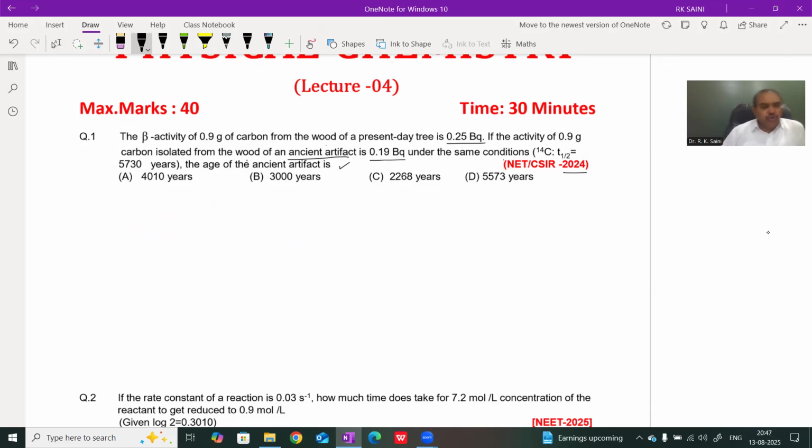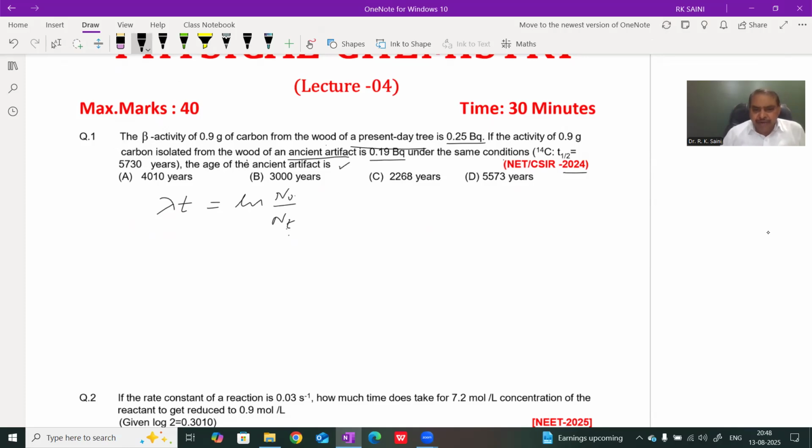So we know that all radioactive decay obeys first order kinetics and their activity is directly proportional to the number of radioactive nuclei. Number of radioactive nuclei means their activity, means rate of disintegration. Then we write their integrated rate equation: lambda t, where lambda is the decay constant, also known as rate constant, equals ln N0 upon Nt, where N0 and Nt are the number of radioactive nuclei at initial and time t. Now we discuss initial and time t.